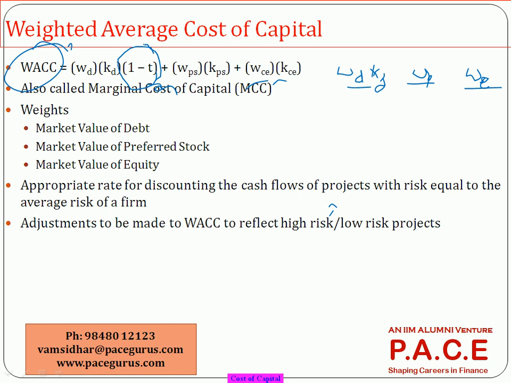So the cost of capital is computed as weighted average cost of capital, and the weights are given based on the market values, not your actual investment: the market value of debt, market value of equity, and market value of the preferred share. Market value of the equity you can easily get based on the share price and number of shares that are there.